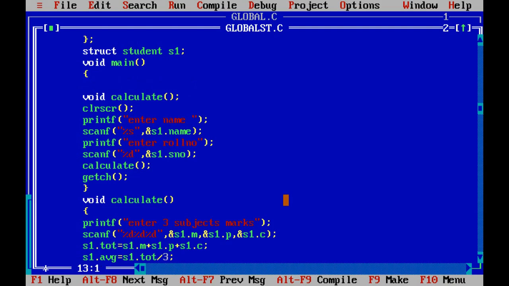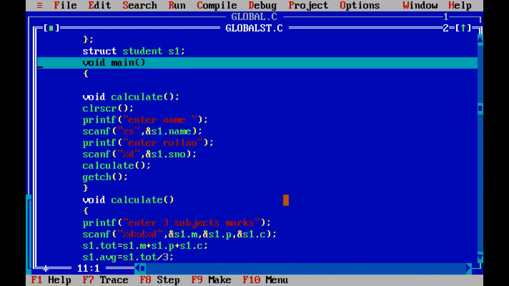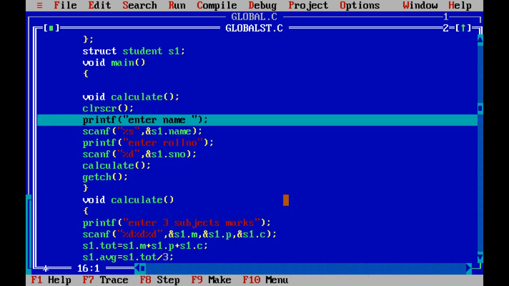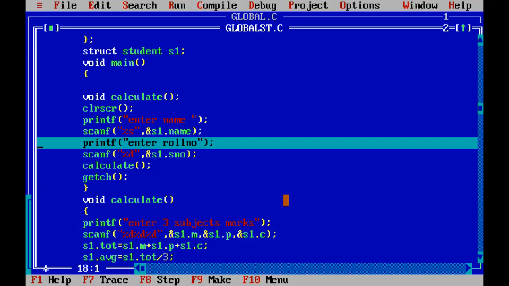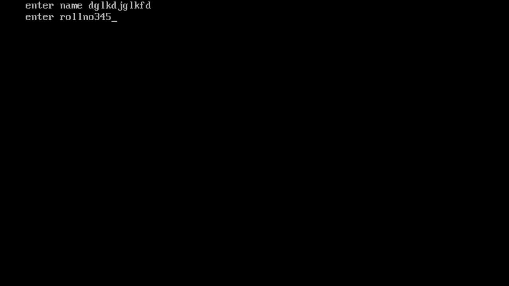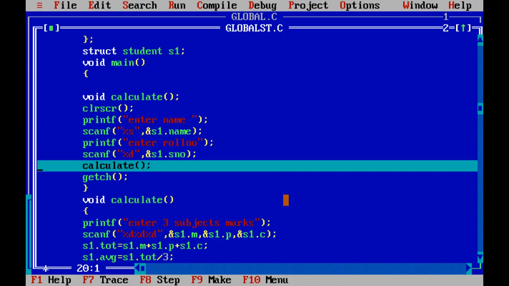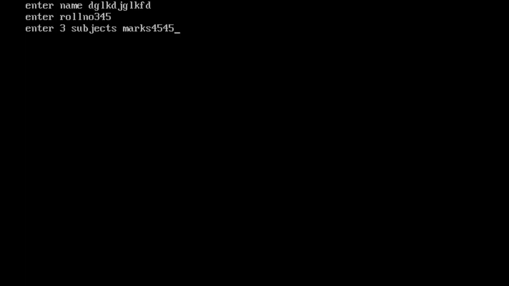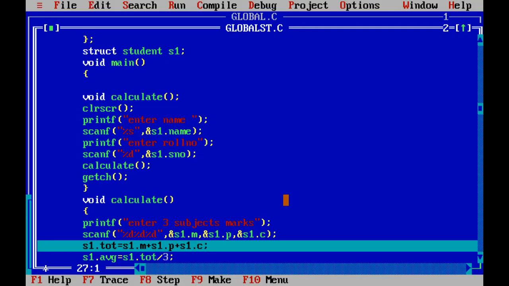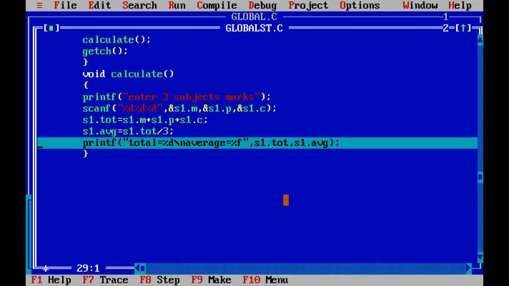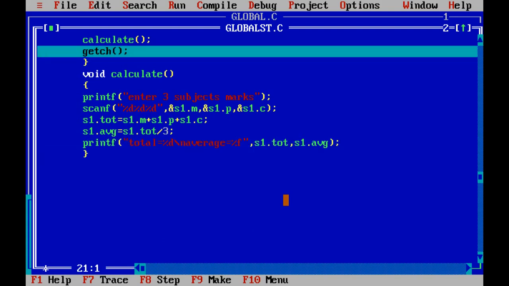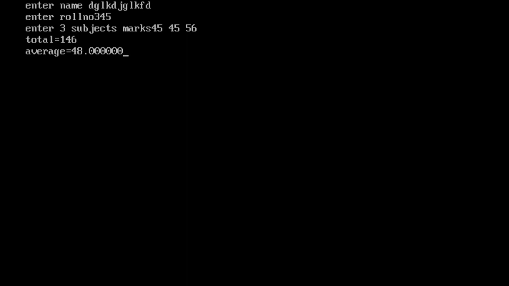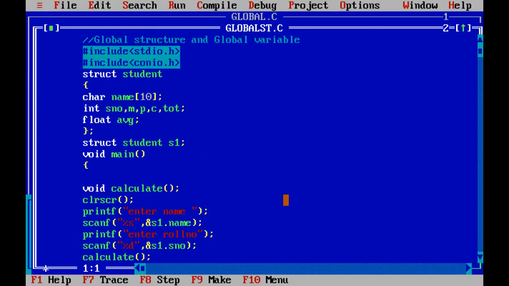Now to understand, we'll trace the program. Starting from main. Clear the screen, enter the name. I'm giving some name. Now enter some roll number. I'm entering some roll number and the function is going to be called. Now calling the function and I'm asking 3 subject marks. Now addition will be done, average will be done. Now it is going to print. Control moves back to the function and it is going to print that. So this is a global declaration program. Next we'll see some other programs on the structure.